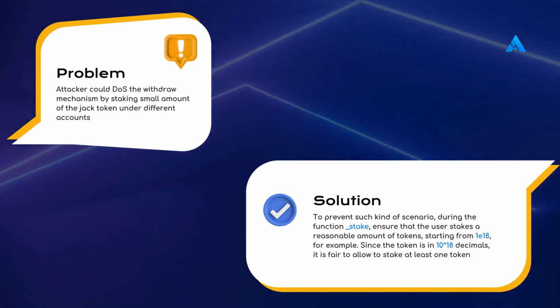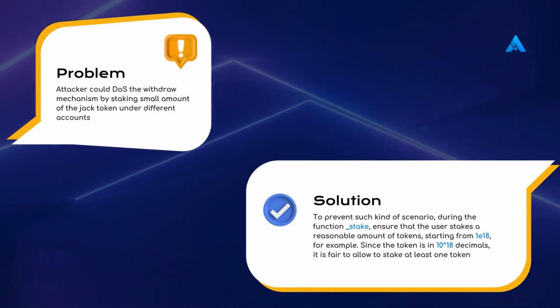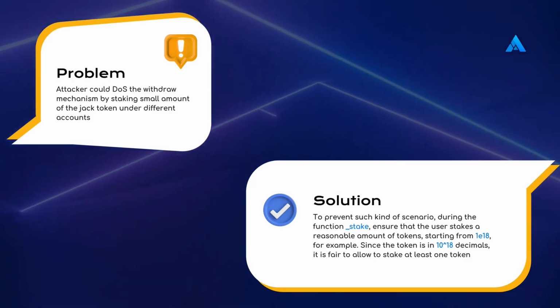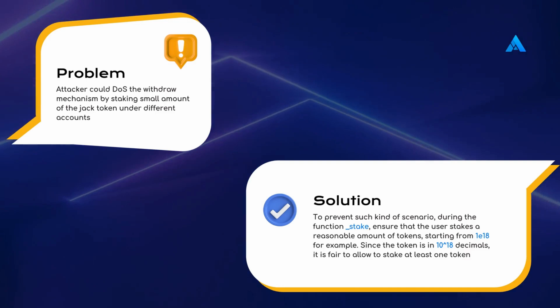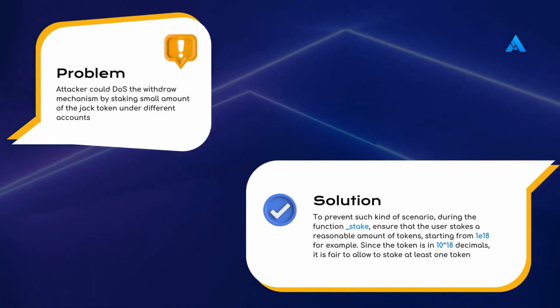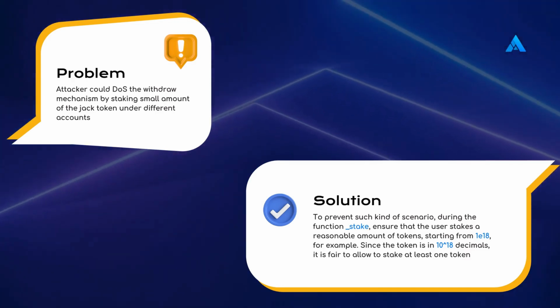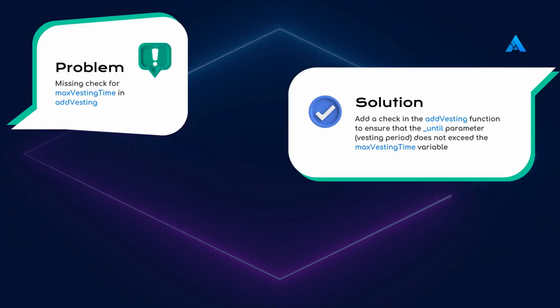Attacker could DoS the withdraw mechanism by staking a small amount of the Jack token under different accounts. To prevent such a scenario, during the function stake, ensure that the user stakes a reasonable amount of tokens, starting from 1 × 10^18, for example. Since the token is in 10^18 decimals, it is fair to allow staking at least 1 token.